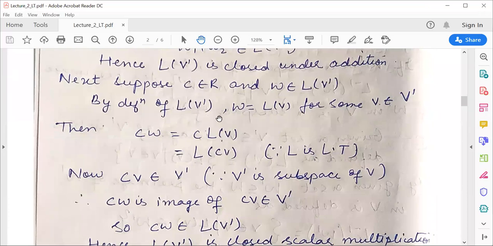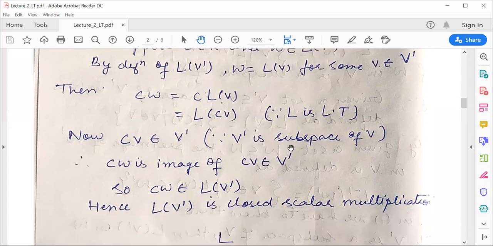Second thing, we'll show the property under scalar multiplication. Consider one element W which is equal to L of V for some V belonging to V', and let C be any scalar. Then C of W can be written as C into L of V, and that can be written as L of CV because L is a linear transformation. This is the second property of the linear transformation. And since we know that V' is a subspace of V, if small v belongs to V' and you multiply it with the scalar, definitely this complete element is also an element of V'.